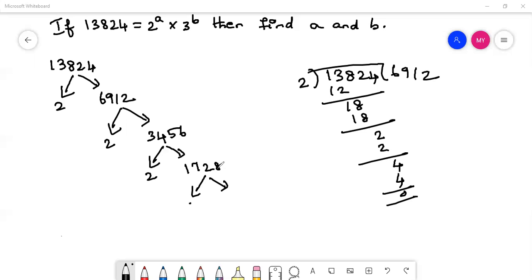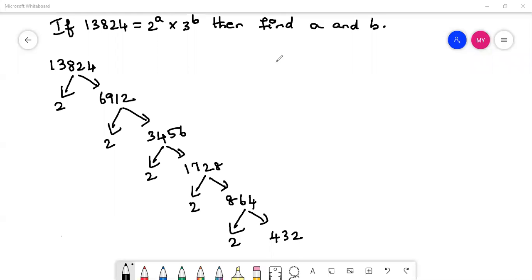So see here, 1,728 is again an even number. You can split this by 2. So 2 into 864 gives you this number. And again, 864 is in an even digit, so split this by 2. 2 into 432 gives you 864. Again, proceed this way. I'm writing this 432 here and I'm going to proceed.